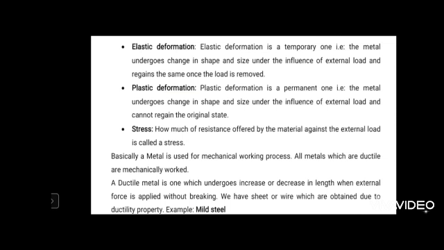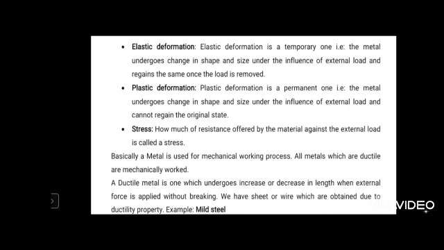A ductile metal is one which undergoes an increase or decrease in length when external force is applied, without breaking. We have sheet or wire obtained due to the ductility property. You readily get wire and sheet of required thickness and diameter in the market. All these products are the outcome of the metal forming process only.